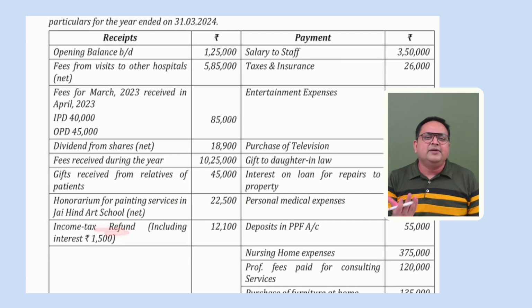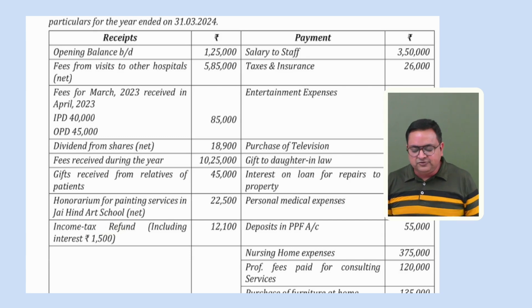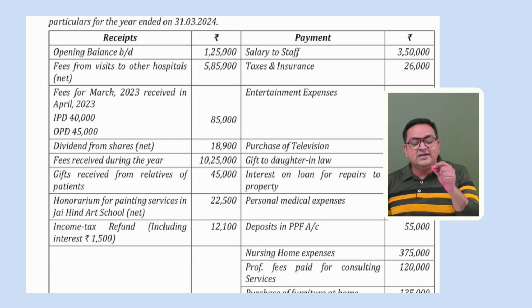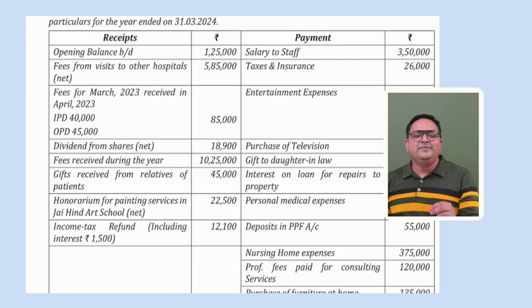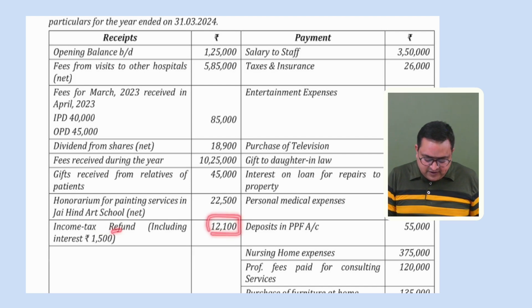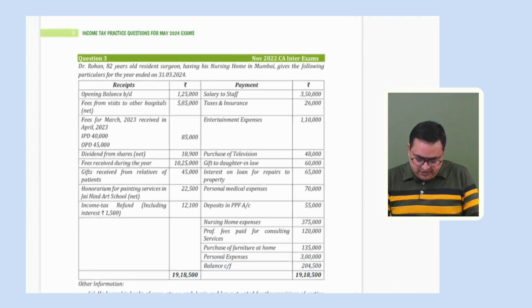Income tax refund. We understand that is not our income. It is not treated as income, just as income tax expense is not allowed. Income tax refund is not our income. But if there is any interest on income tax, you remember this? Interest on income tax is our IFOS income. So 12,100 is income tax refund, but includes interest of 1,500. See, 1,500 will go in IFOS. Correct? Okay.